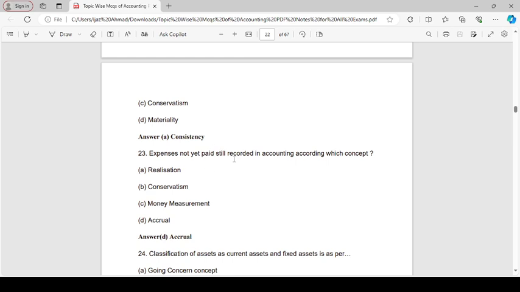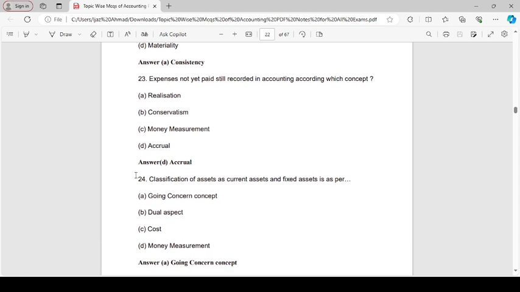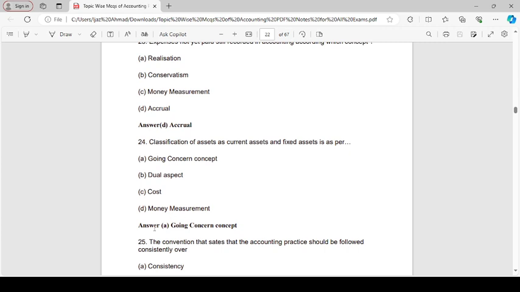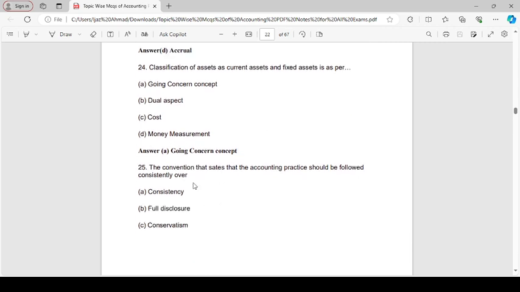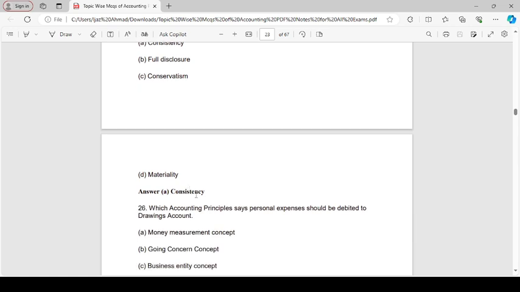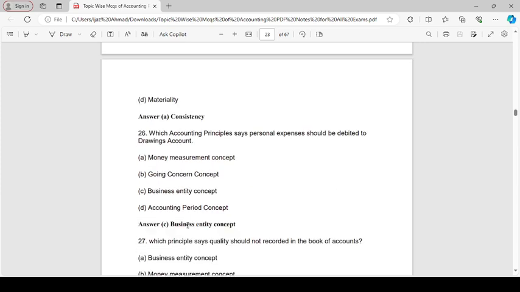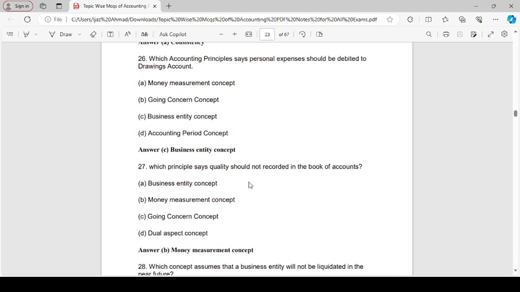An expense not yet paid is still recorded in accounting. Which concept is this? Accrual. Classification of assets into current assets and fixed assets is based on the going concern concept. The convention that states that accounting practice should be followed consistently is consistency. Which accounting principle says that personal expense should be debited to drawing account? Business entity concept.